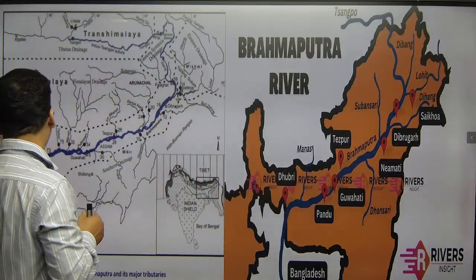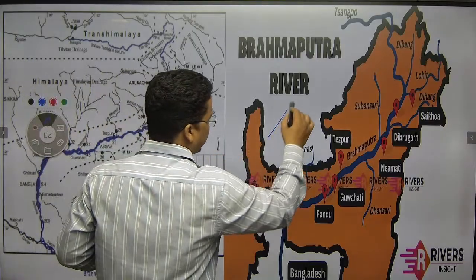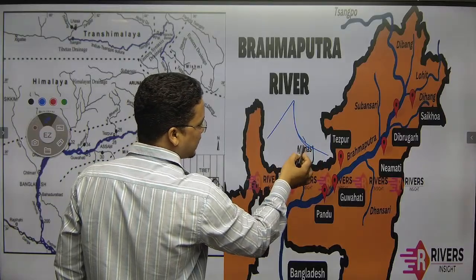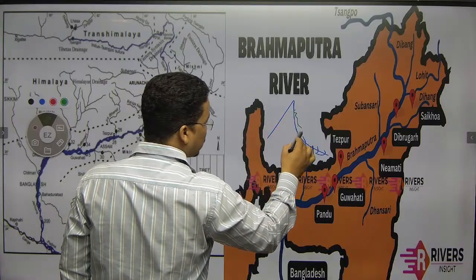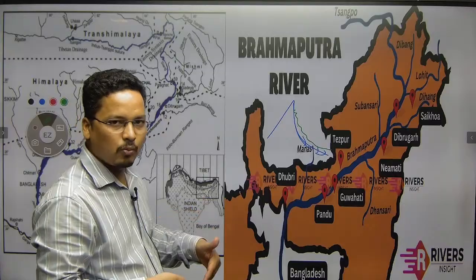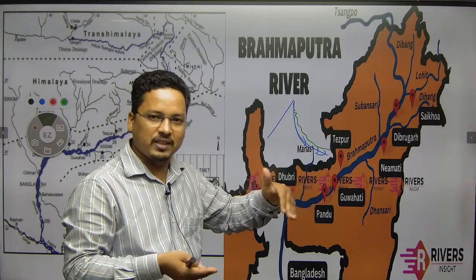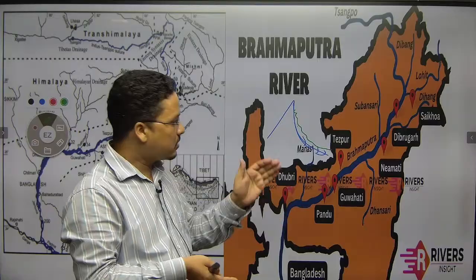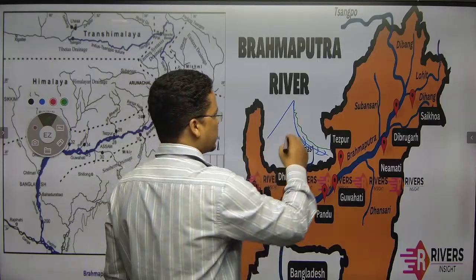Let's say this is a mountain like this, and the slope, the gradient, is like this. If the river flows like this, that means the river is flowing on the slope, following the slope. Wherever the gradient is, the river flows in that direction. This kind of river is called a sequent stream.